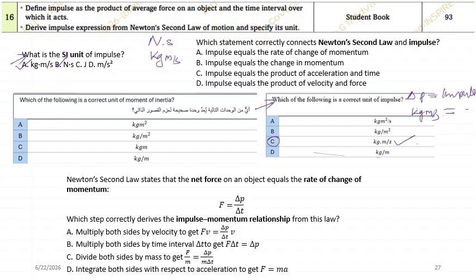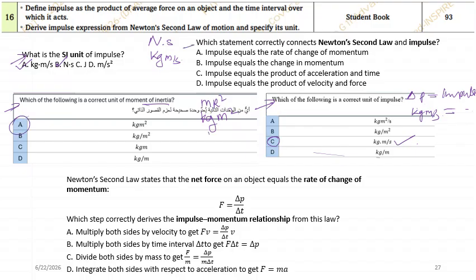Now, which of the following is the correct unit of the moment of inertia? Moment of inertia, you know, is m r square. So m is kilogram, r is meter, so kilogram meter square. The first one will be the correct answer.